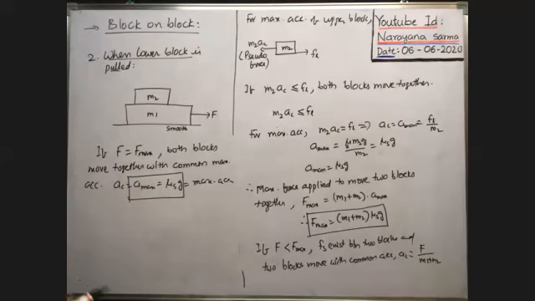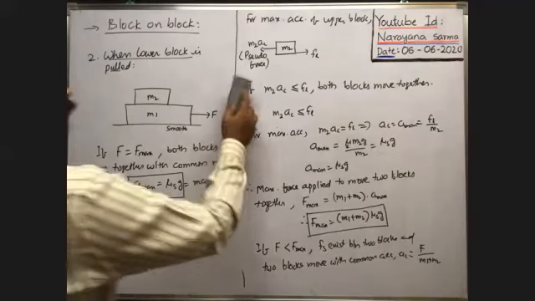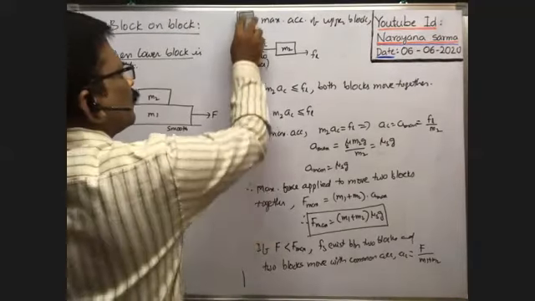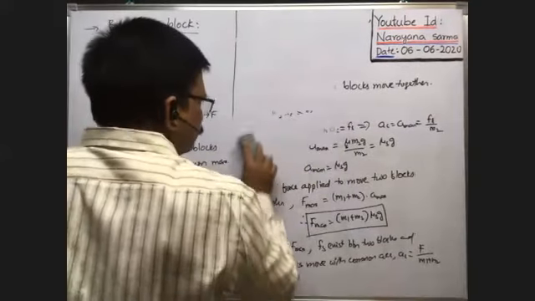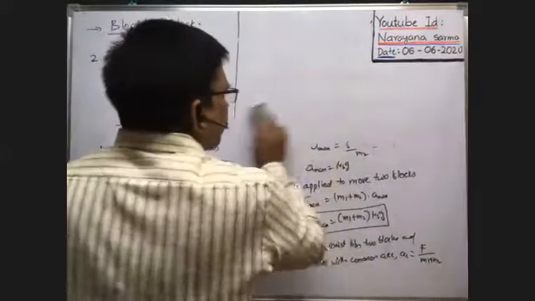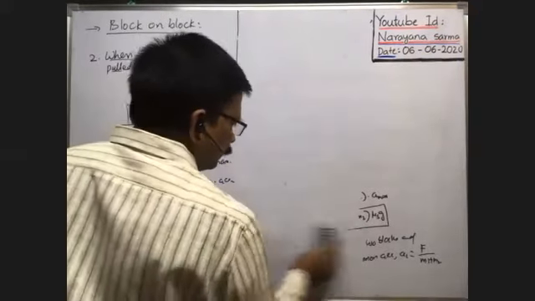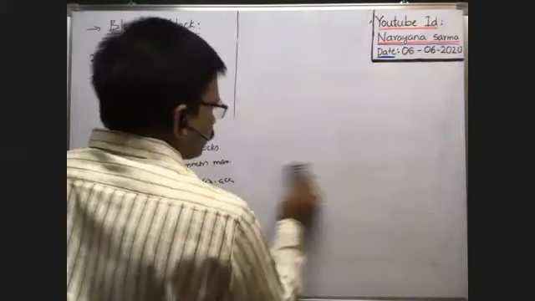Suppose the applied force is greater than F max, then what happens? Last point, then we have to do the problems.